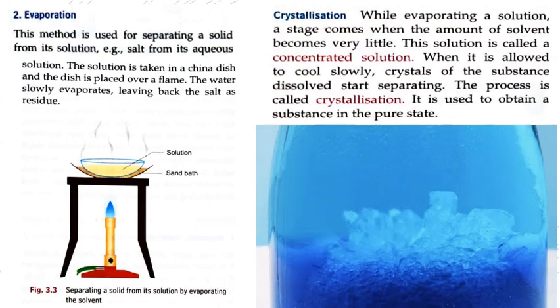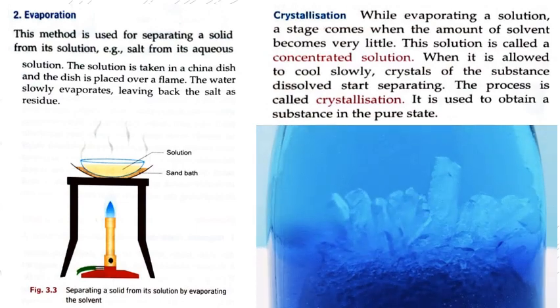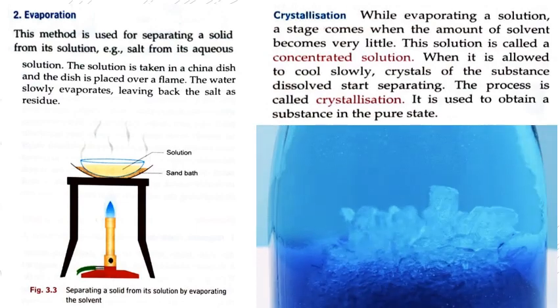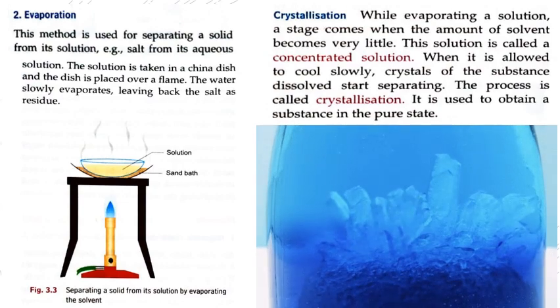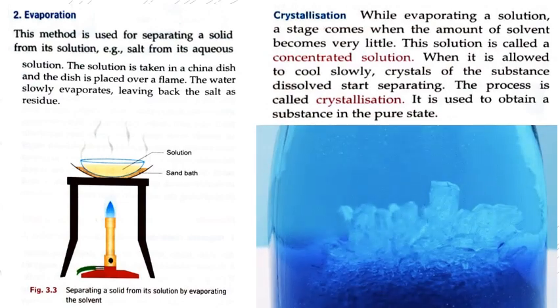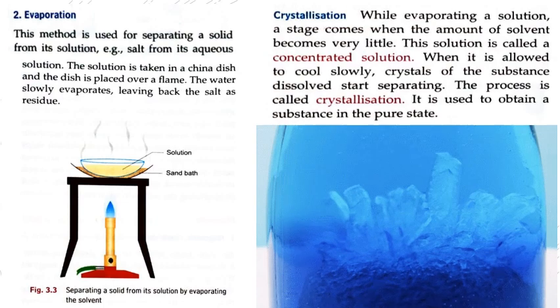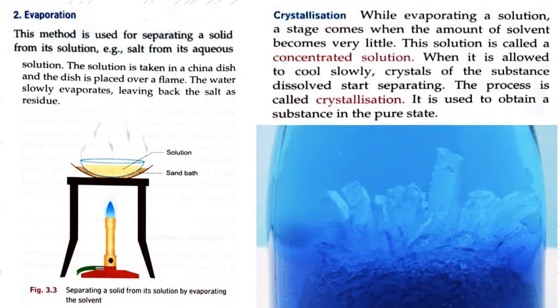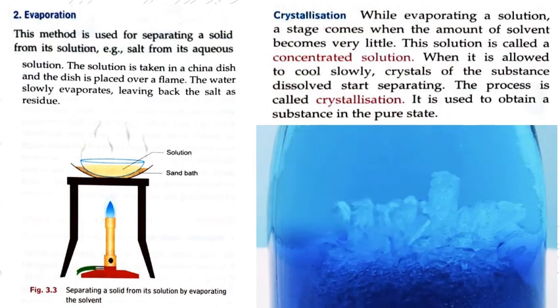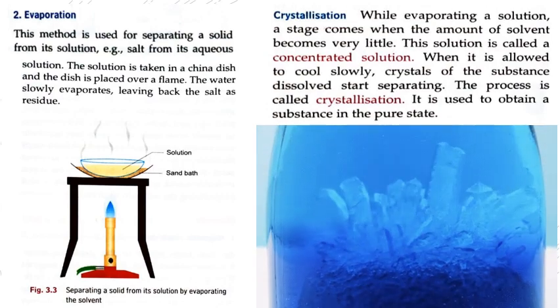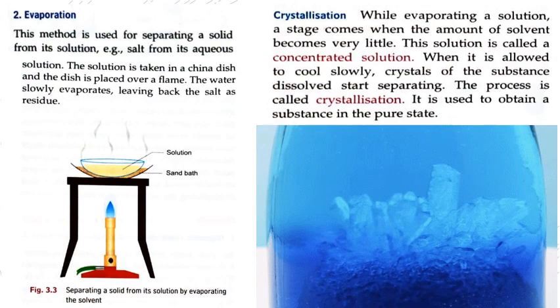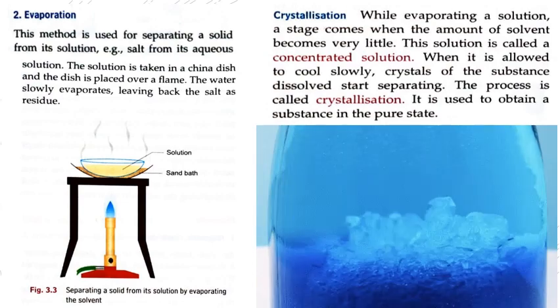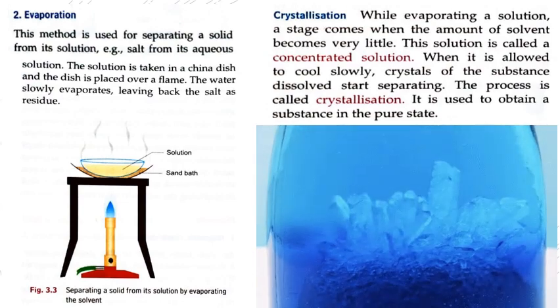So what is happening is, a salt and water mixture is given. We have to separate salt from water. So how can we do it? We can use the process of evaporation. What will happen in it is that when we heat that solution in a china dish, water will evaporate, leaving behind only salt. So we can separate salt from water using the evaporation method.